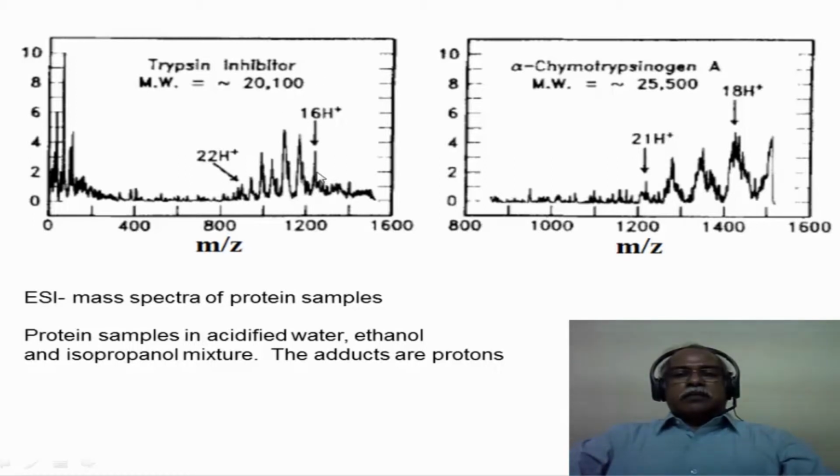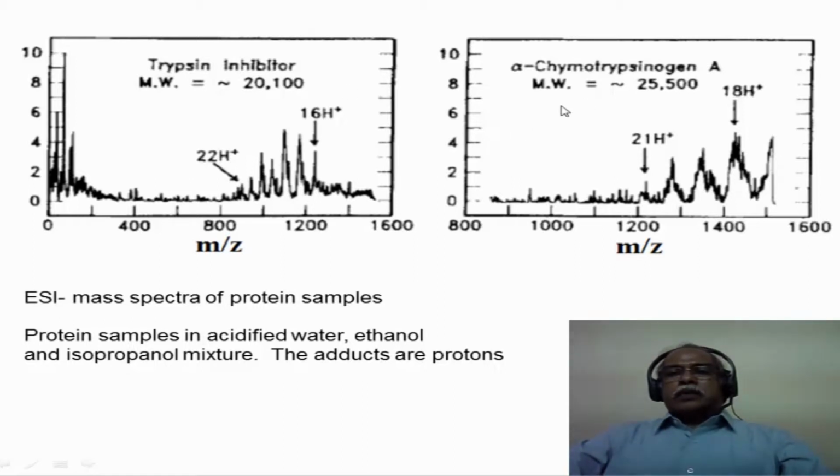Let us take, for example, this is 16, 17, 18, 19, 20. The m/z corresponds to somewhere around 1000 or so. So if Z is 20, that essentially comes to a molecular weight of 20,000 or so in the case of the trypsin inhibitor.